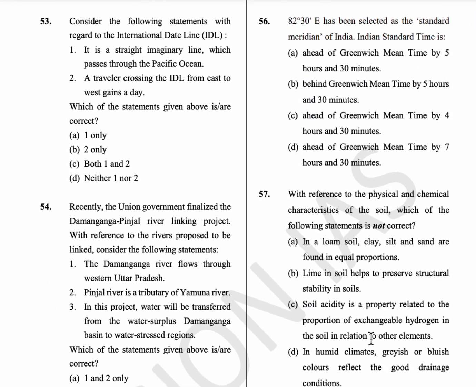53rd question, consider the following statements with regard to the International Date Line. The International Date Line is a zigzag imaginary line which passes through the Pacific Ocean, and a traveler crossing the International Date Line from east to west loses a day. Option D is the answer.